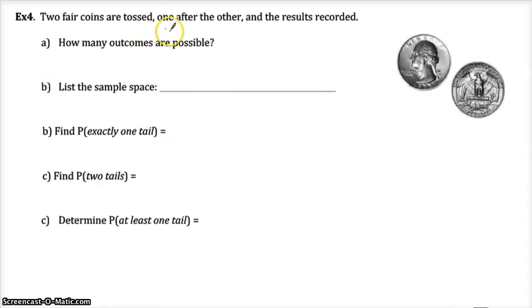2 fair coins are tossed, one after another. How many outcomes are possible? Okay, well, there's 2 ways the first coin can be tossed. There's 2 outcomes it can have, and there's 2 outcomes in the second coin. That should be a total of 4 outcomes. Okay, list the sample space. Well, the first one could be heads, and the second one could be heads.